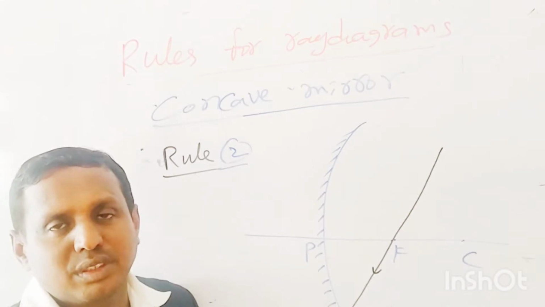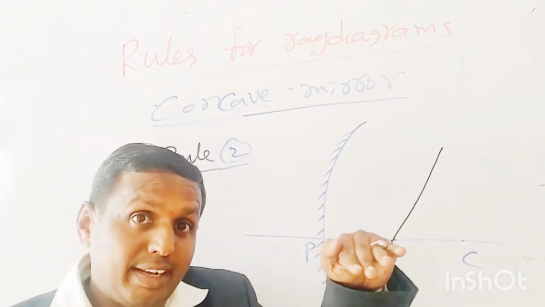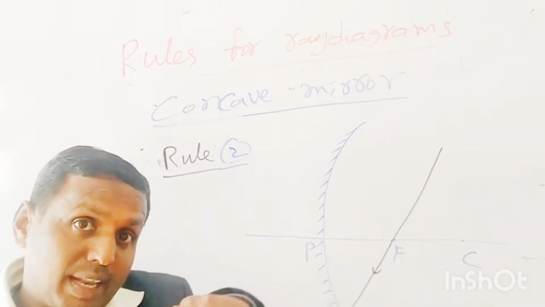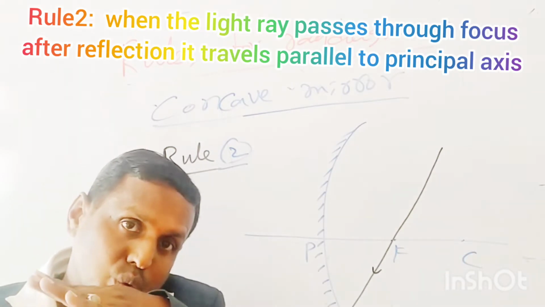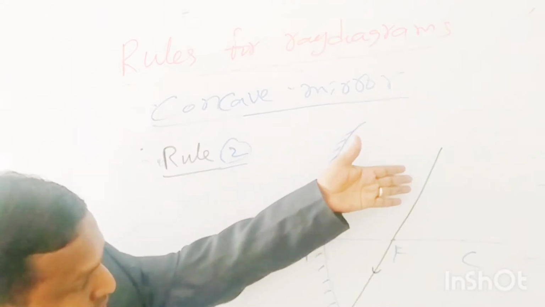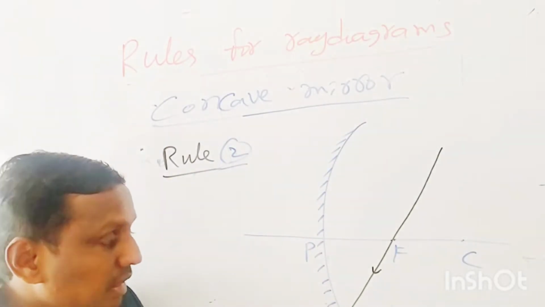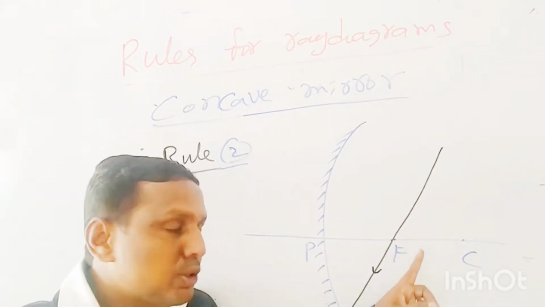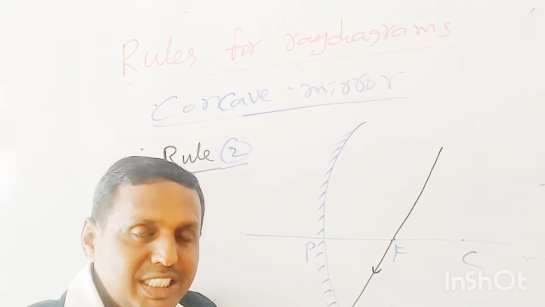Simple. Rule 1 is, when the light ray is traveling parallel to the principal axis, after reflection it passes through the focus. Rule 2, when the light ray is passing through the focus, after reflection it travels parallel to the principal axis. Clear? This is rule 2.